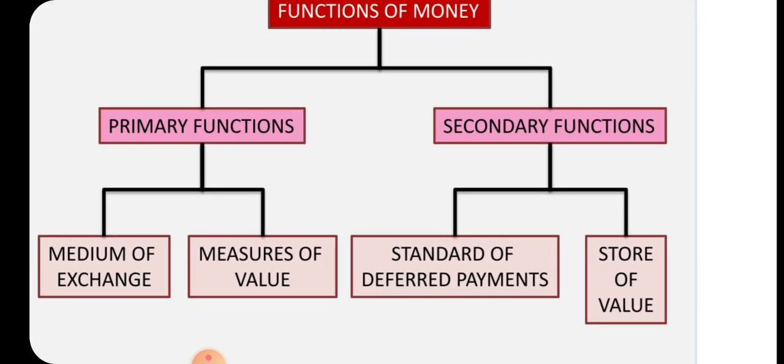The first one is primary function, the other one is secondary function. Okay, what is meant by primary function? Major function. This is the major thing we're going to do with the money. The primary function is classified into two. The first one is medium of exchange. The second one is measures of value.